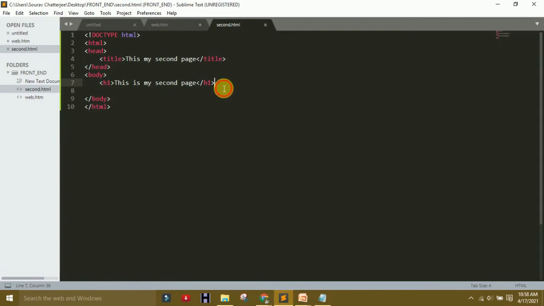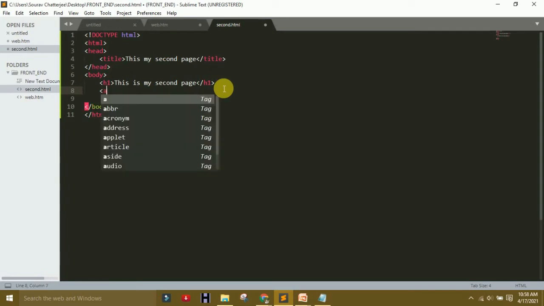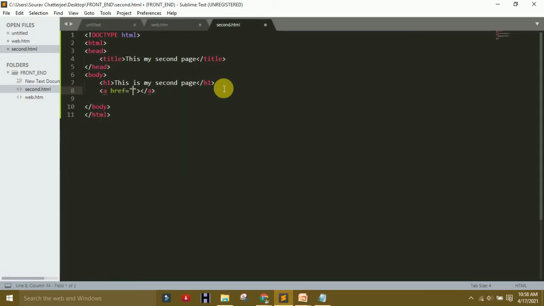So now connect here. A in the sense of attribute. Here I mention my web HTML, web.htm or HTML. Why use href here? Because it is the hyper reference. See the changes.